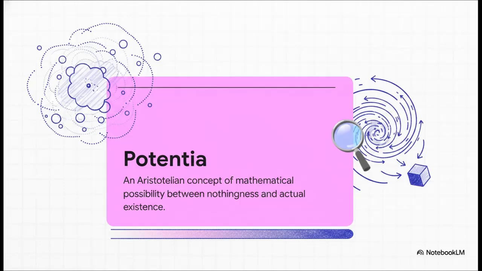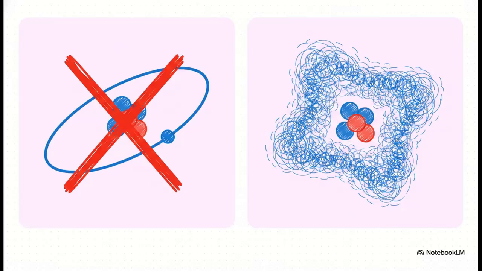It is pure potential. And this completely destroys the image most of us were taught in grade school. You can just throw out that classical, misleading idea of an electron spinning in a fixed, definite track around a nucleus, like a tiny planet. The accurate reality is a probability wave. It's a mathematical cloud of statistical possibilities that only tells us the likelihood of where an electron might be if we actually decide to look for it.